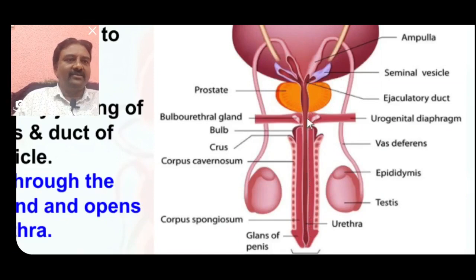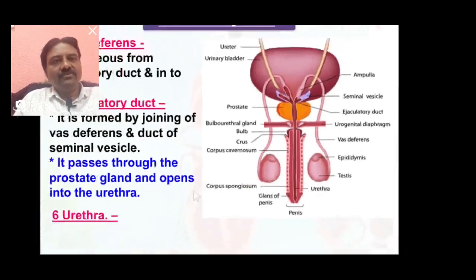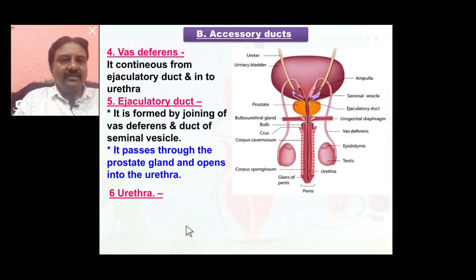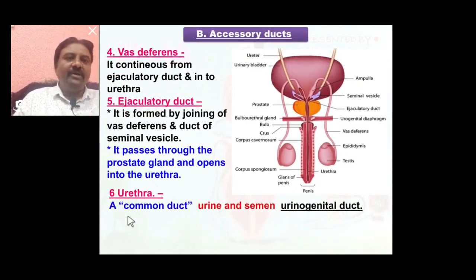This is the duct of the urethra present inside the penis, most of the part. This is also urethra. So the urethra is the common duct, carrying urine at the time of urination and semen at the time of copulation. So it is called the urinogenital duct.